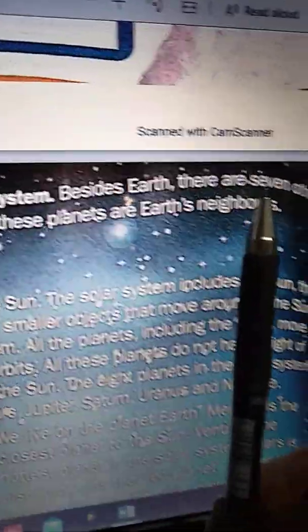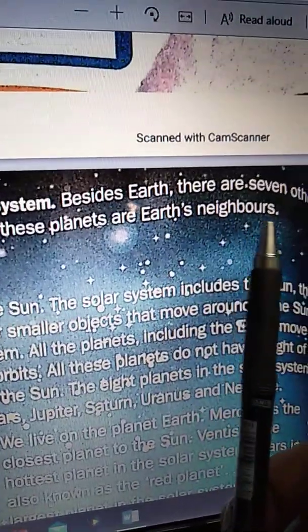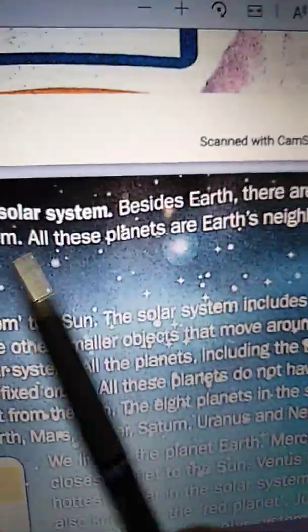Besides Earth, there are 7 other planets in the solar system. All these 7 planets are Earth's neighbors.